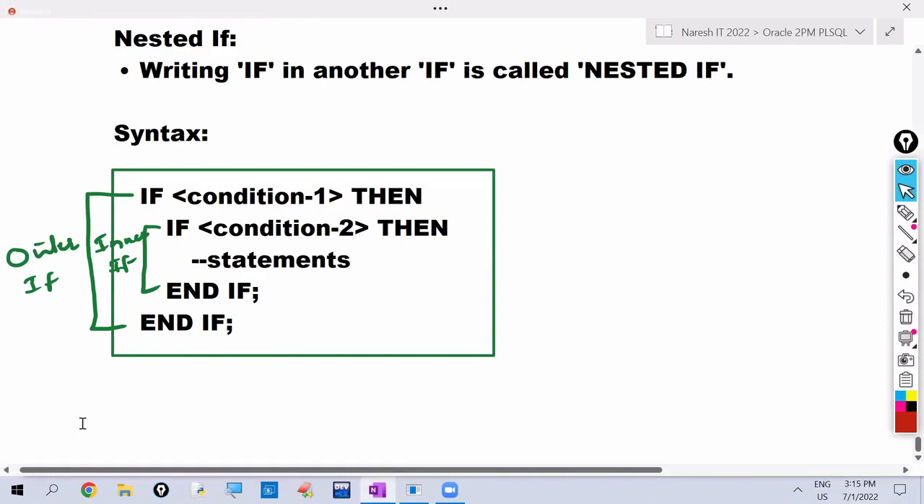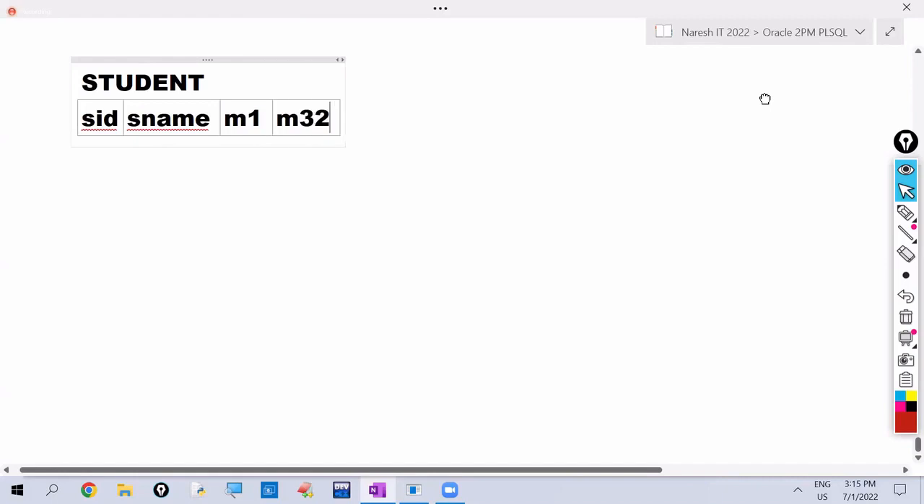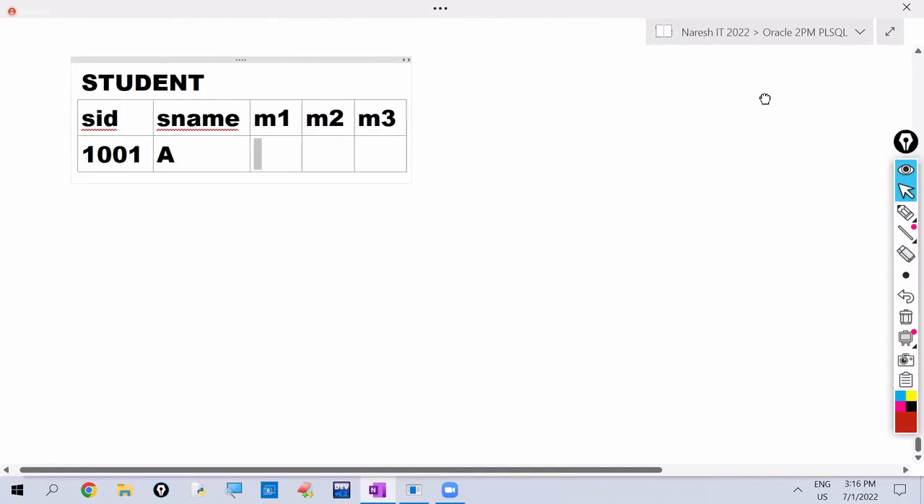So to understand this, I am explaining one example program, listen. There is one student table. It is having fields like SID, SNAME, marks of subject 1, marks of subject 2 and marks of subject 3. Some data is there like 50, 70, 60, 1002, B, okay, 50, 30, 90.